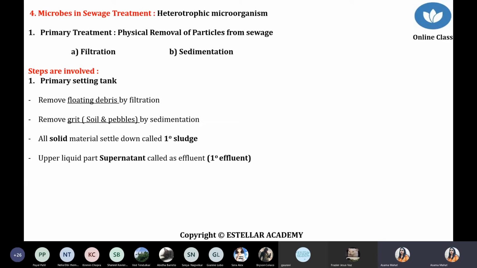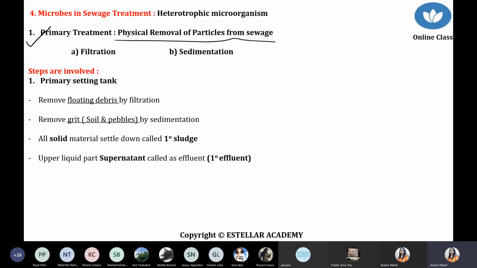As compared to other sewage water, domestic sewage water is more hazardous or more harmful because it has different particles, particulate matter, microbes, and fungi, right? So compared to industrial waste, domestic waste is more dangerous. Suppose there is some sewage water. That sewage water first of all undergoes the primary treatment. What is the meaning of primary? Simply, there is a physical removal of particles from the sewage.